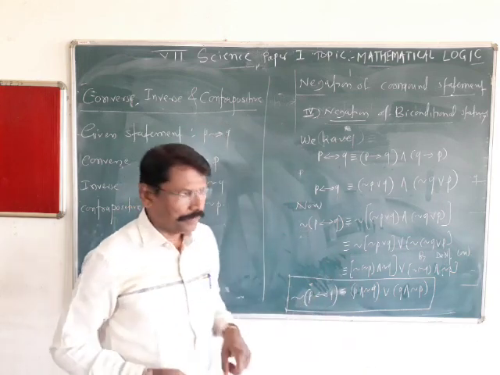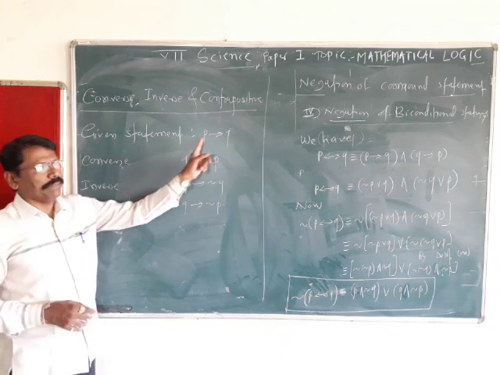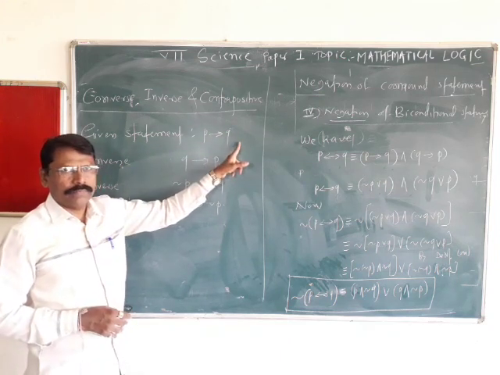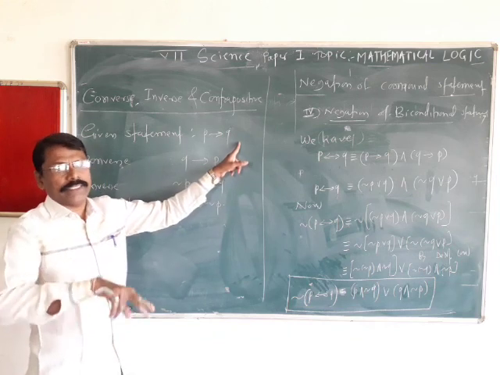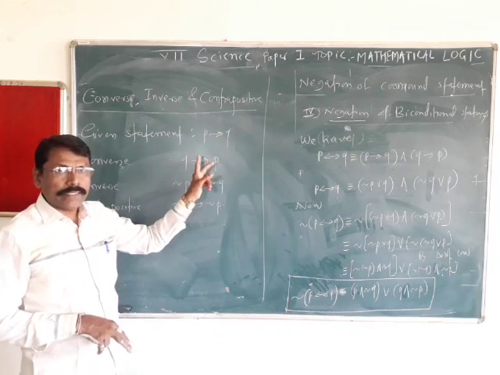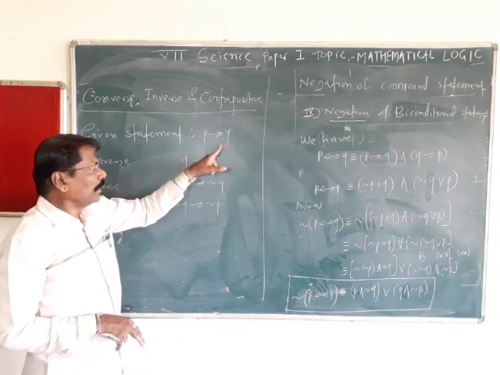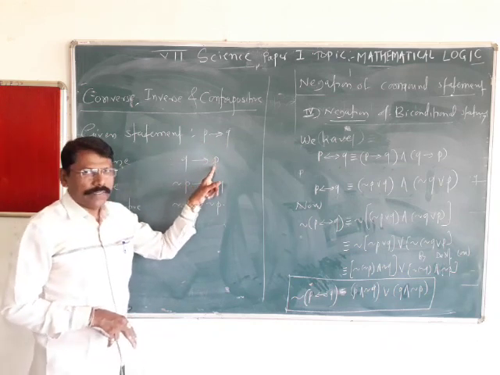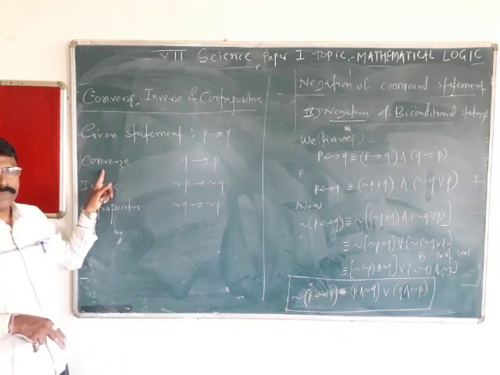What does that mean? Now the given conditional statement is P implies Q, where P is the antecedent and Q the consequent. Converse means interchanging antecedent and consequent: the consequent becomes the antecedent and the antecedent becomes the consequent. It is called the converse.